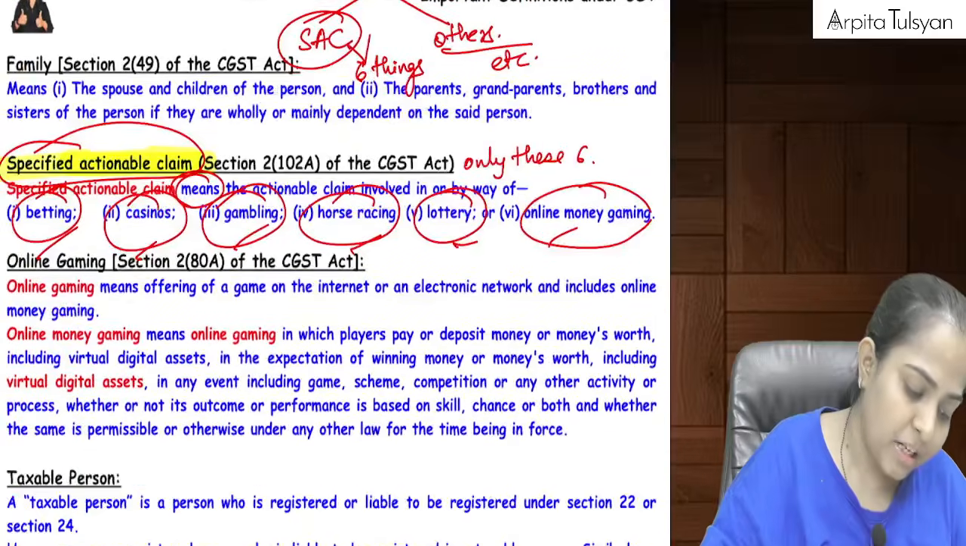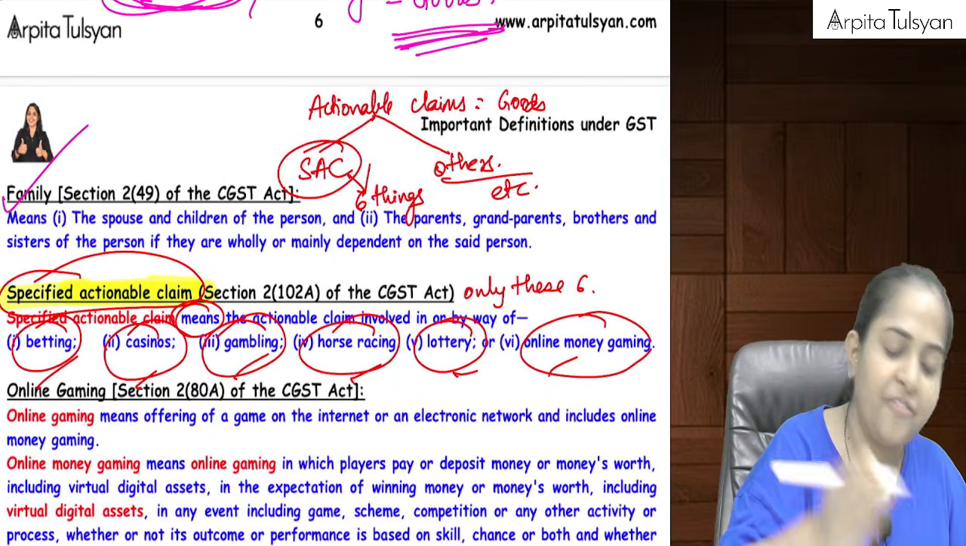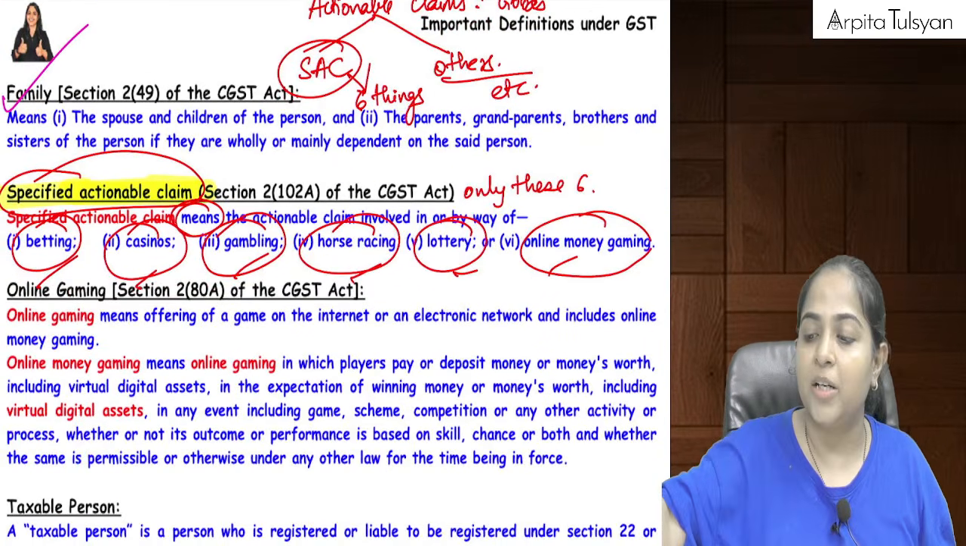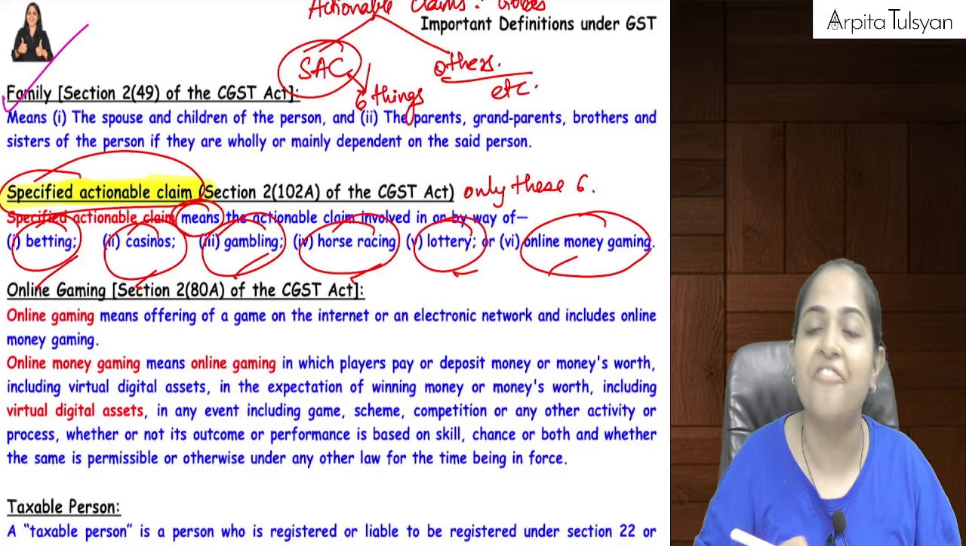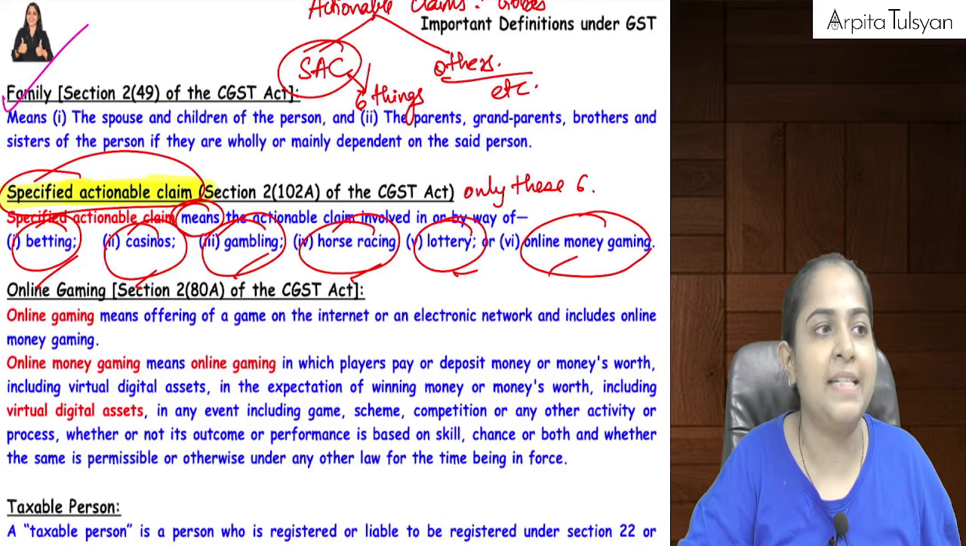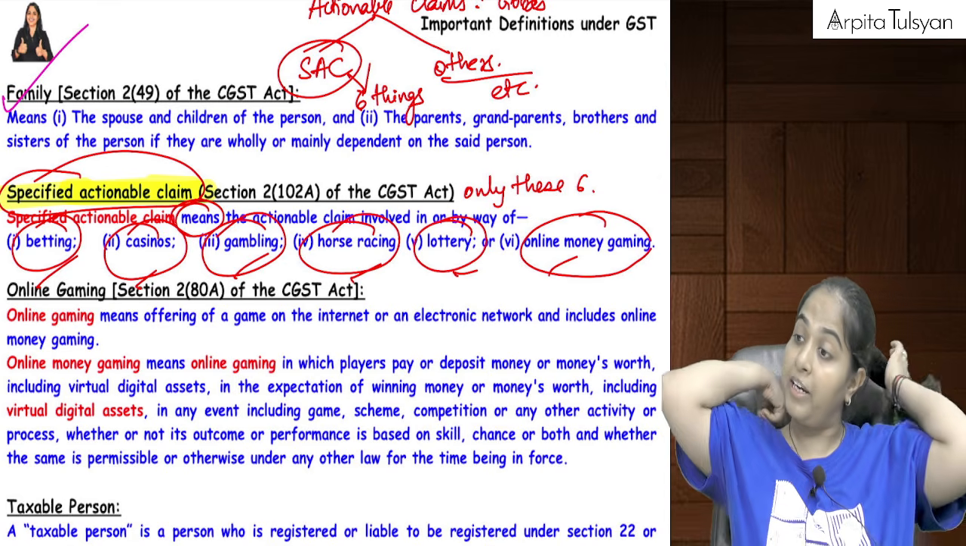Okay, then after that, the next definition is of the term family. Very simple definition. Next term called family. Now for the purpose of GST, see, every law has a different definition of related person.